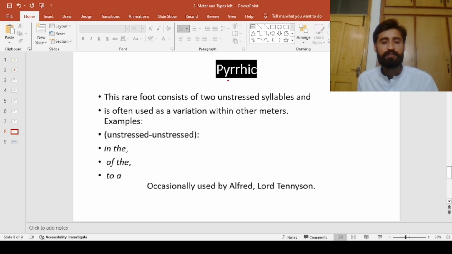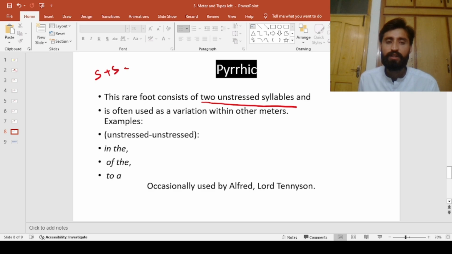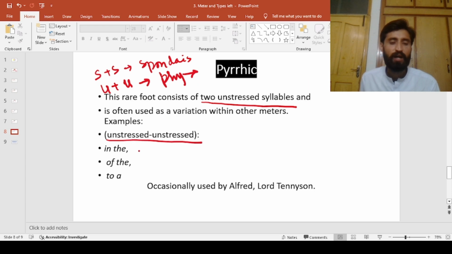The next one is pyrrhic. This is a rare foot, consisting of 2 unstressed syllables. Two stressed syllables were spondaic, whereas 2 unstressed are pyrrhic. It is often used as a variation within other meters. Examples: in the, of the, where both syllables are unstressed.